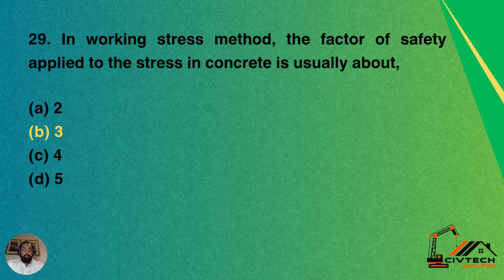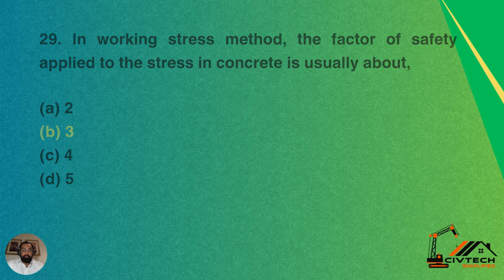Question 29. In working stress method, the factor of safety applied to stress in concrete is usually about. What would be the factor of safety in working stress method? Option A, 2, option B, 3, option C, 4, option D, 5. So B is the correct answer. In working stress method, the factor of safety applied to stress in concrete is usually 3.